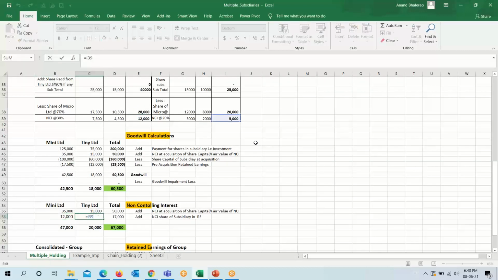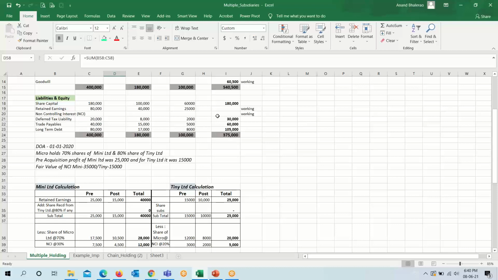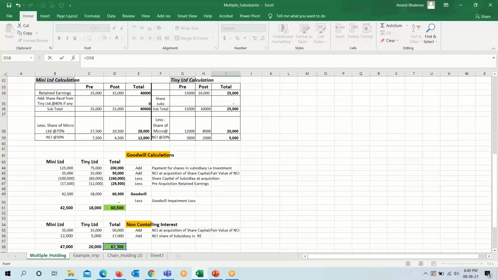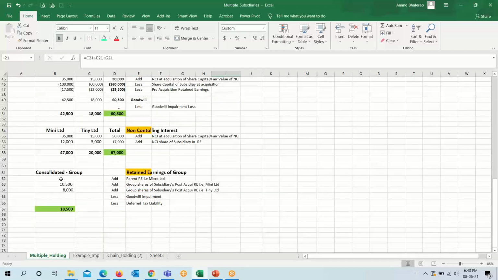Similarly for Tiny Limited, it is 5,000 pre and post 5,000. So our non-controlling interest comes to 67,000.